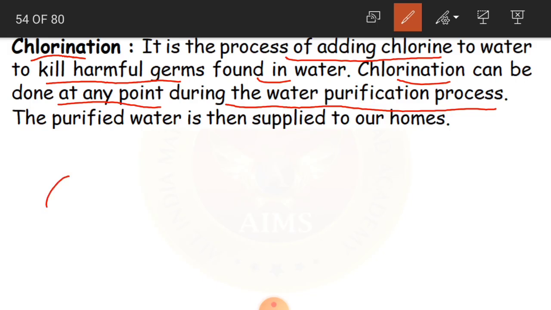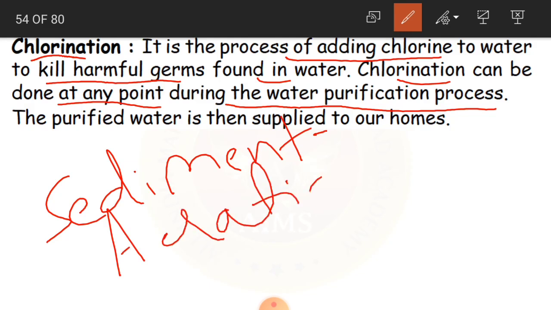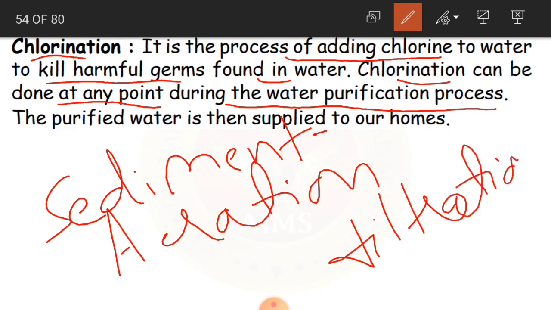Okay, children. So the chlorination process can be done at any point. We can do it in the sedimentation stage, or in the aeration stage, or in the filtration stage. At any point of this process, chlorine can be added to water, and the purified water is then supplied to our homes.